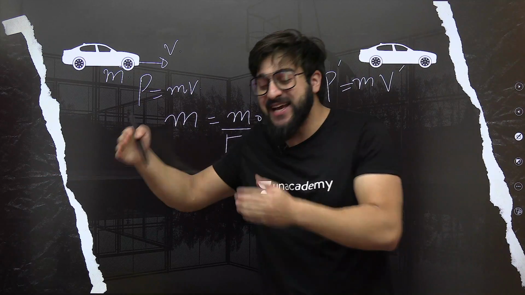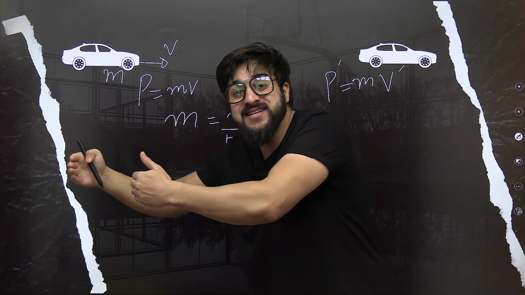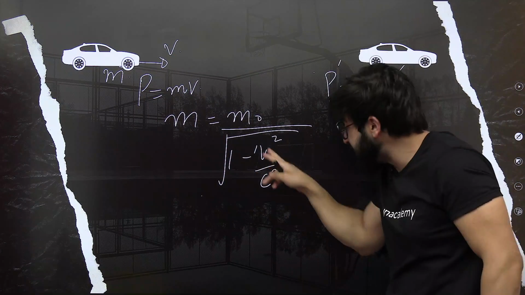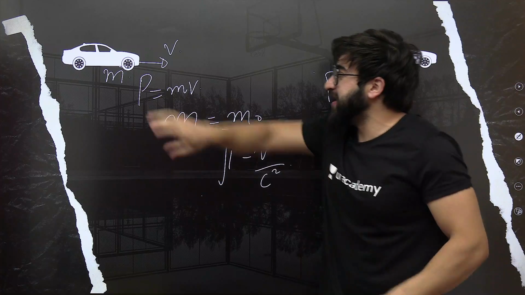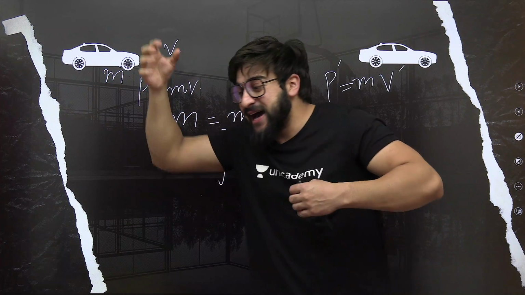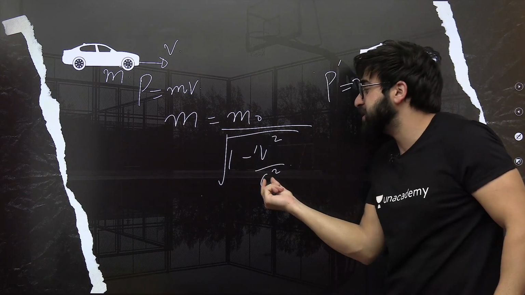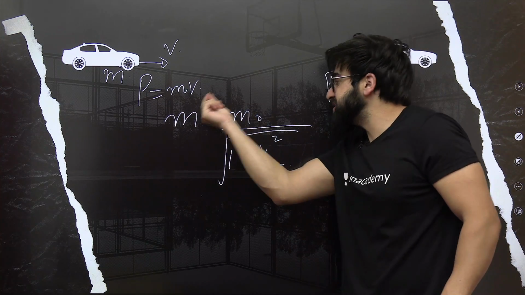So whenever the body has a very small velocity, like 30, 40, in comparison to this one I'm saying, okay? In that case, we are taking the rest mass equal to the mass in motion. Why exactly? Because this term over here is becoming 0. 1 minus 0 is 1. So m is equal to m naught.